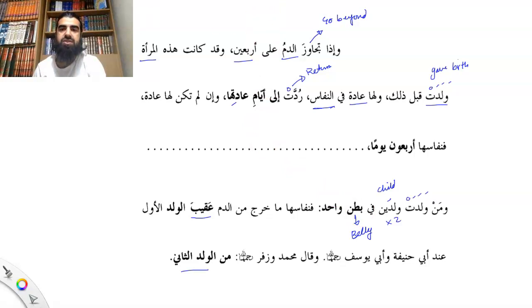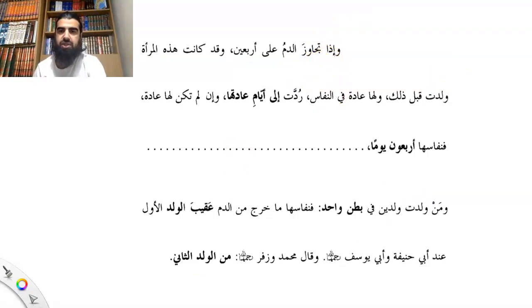Alright, so those are the translation of the words. Now, I think you guys by now should be able to work this out for yourselves. You're getting used to the text, so translation isn't really much of a problem anymore. So إذا تجاوز, so تجاوز is shart. إذا تجاوز شرط ظرف. تجاوز is the فعل. دم is the فاعل. على is jar. 40 is مجرور.